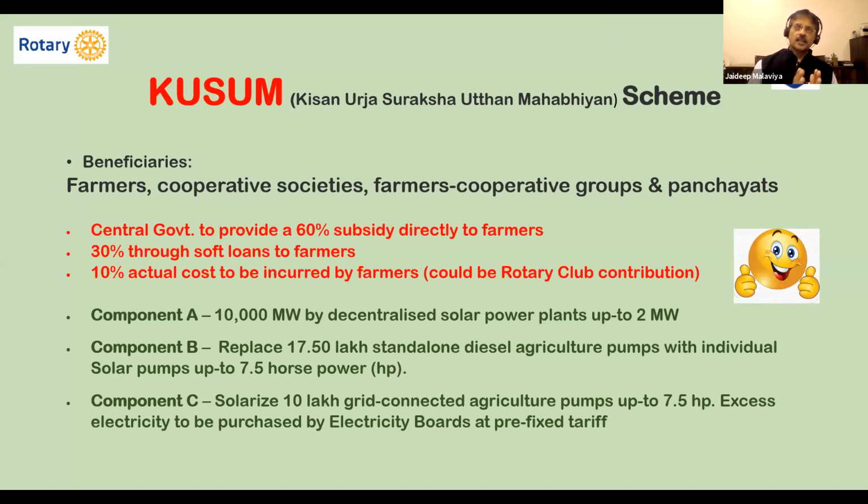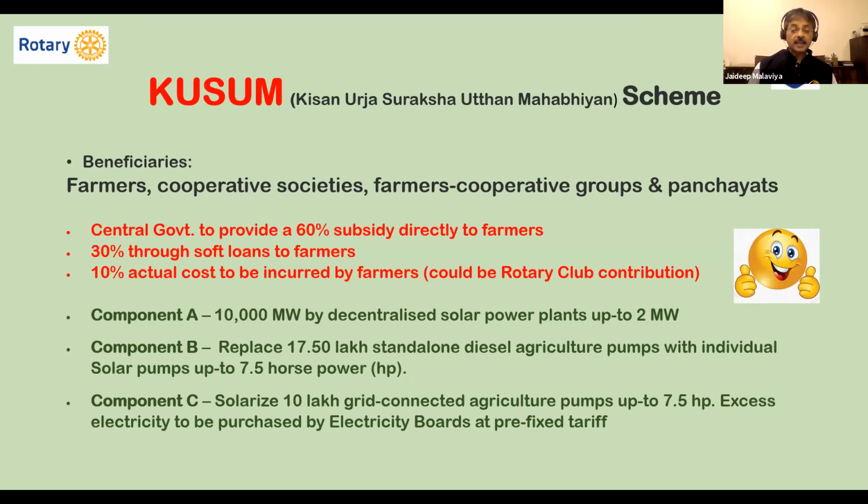Right? 30% the banks have been asked to finance under priority lending. You won't need to do much paperwork. You just need to prove your credentials through Aadhaar card and the land papers, and you get a 30% soft loan. It could be even through NABARD, your centralized bank. Now, what is actually paid by the beneficiary farmer is just 10% of the cost. In my opinion, one club can adopt one farmer to begin with. I'll come to that later.